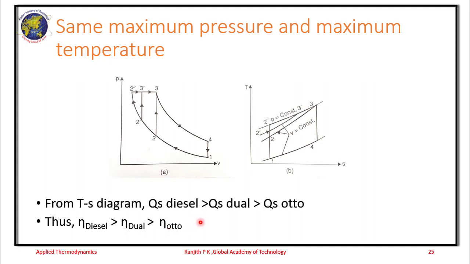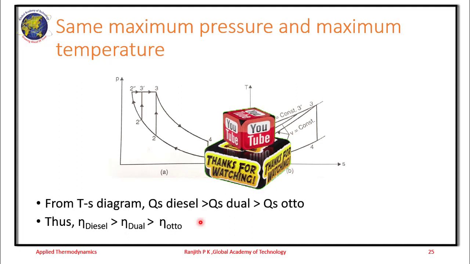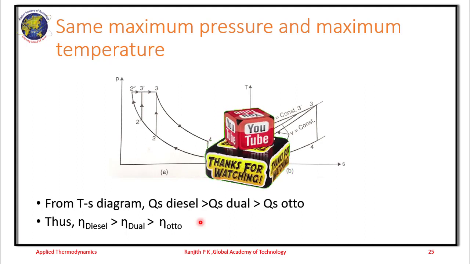So with this, in this video lecture, you have understood how to derive the expression for efficiency of the dual cycle, then the mean effective pressure. You have seen how to solve a numerical on the dual cycle, and the comparison of all the air standard cycles of the IC engines.